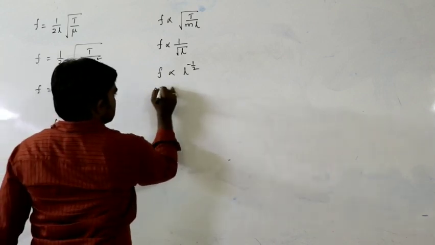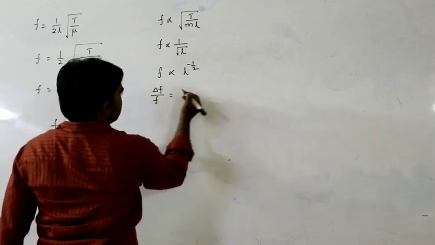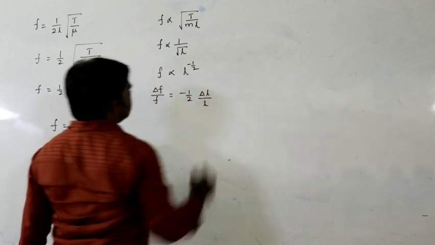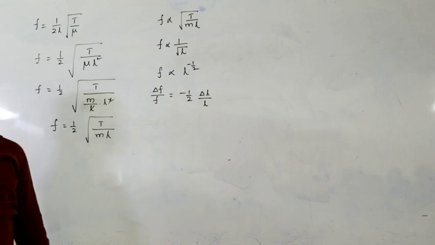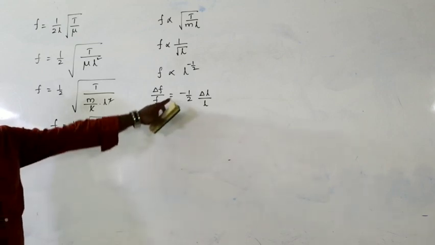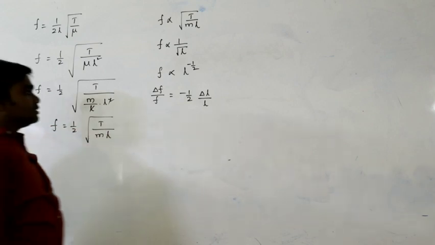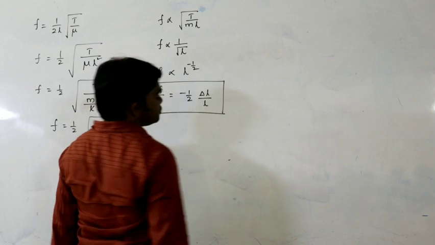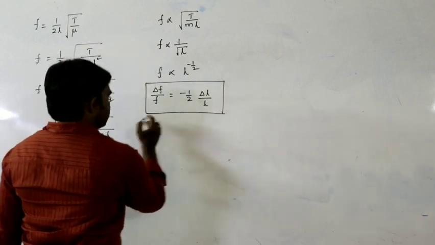So from this, delta F by F can be written as minus 1 by 2 into delta L by L, differentiating on both sides. So this is the variation of the frequency due to change in temperature.